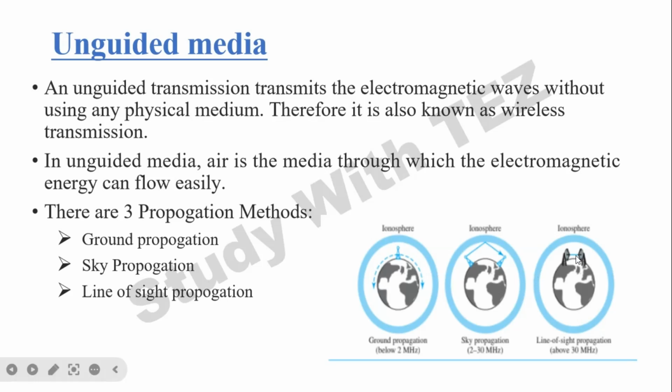Next is line of sight. If you can see here, this has to be aligned. Here you can see two antennas that are aligned. So these are very high frequency signals transmitted in a straight line directly from antenna to antenna that are facing each other. So the alignment of these antennas is very important. See, this alignment is very important.